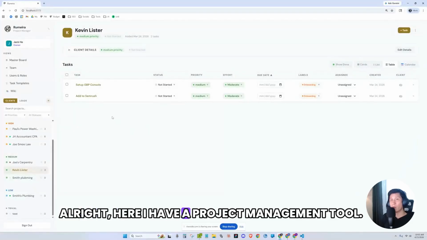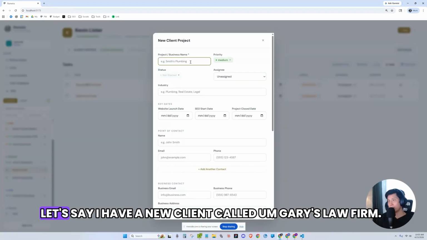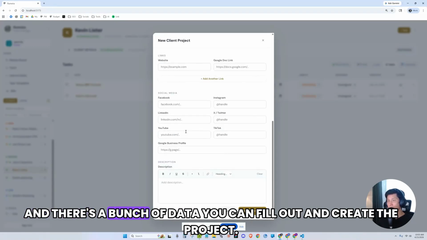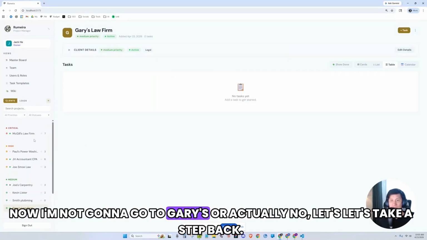All right, here I have a project management tool. I'm going to start with creating a client, and we're going to go through the whole app. Let's say I have a new client called Gary's Law Firm. Okay, legal and active. And there's a bunch of data you can fill out and create the project. Now I'm not going to go to Gary's, or actually no, let's take a step back.